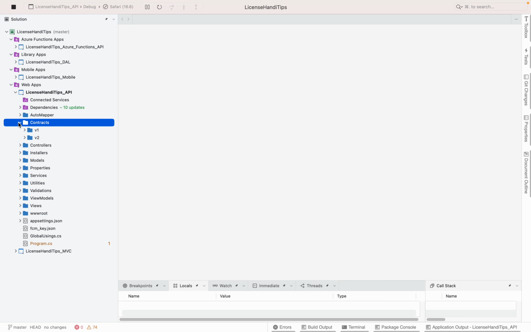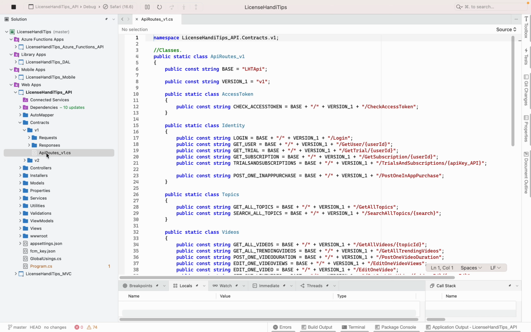So there are two things that are happening. As much as I want to talk about the versioning, like version 1, version 2, I'm not going to do that yet. I want you to understand contracts. But I'm going to go with version 1 because most of you do version 1, right? I'm going to talk about this class in a second. Firstly, I'm going to do part 1. We're going to talk about requests and we'll talk about the responses. I'll make another video. So let's talk about requests.